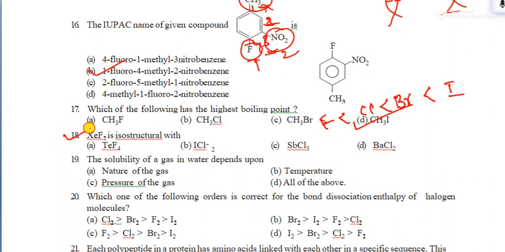Question number 18, they have given a very good question. Xenon compound. You see that xenon, F will be there, here F will be there. Xenon has 8 electrons in the outermost shell. 2 are already in bond formation. The remaining 6 electrons will be in lone pairs only. So what is the answer here? Remember, it's a linear molecule.